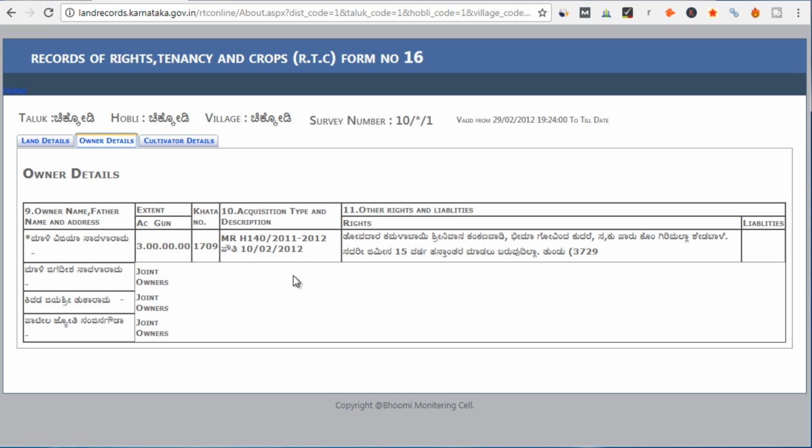Then this is the acquisition type shown here, and other rights and liabilities. So if there are any loans, leases, any kind of mortgage, or if there are any tax dues, that will be shown in this column here.